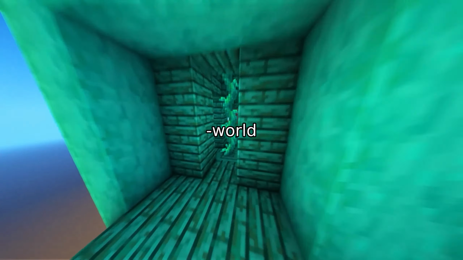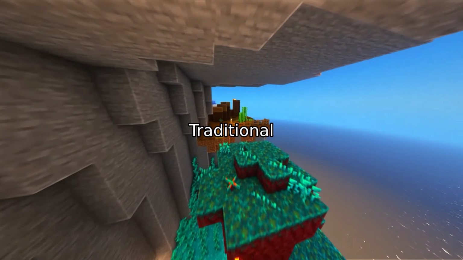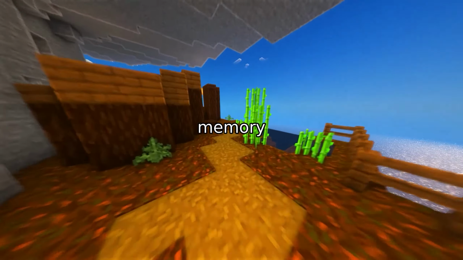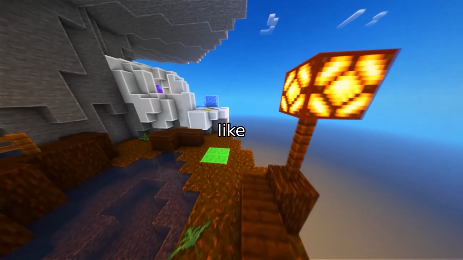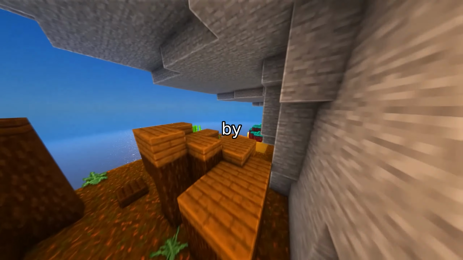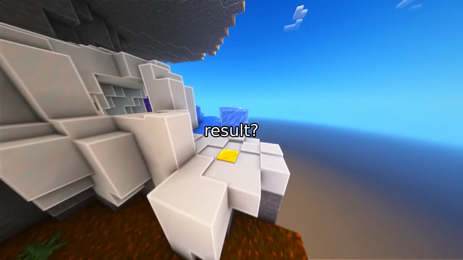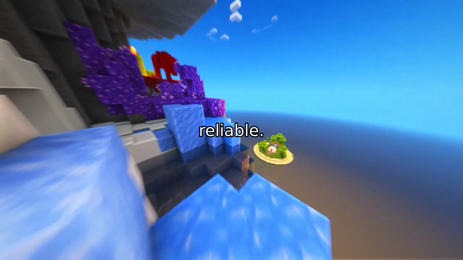So what does this mean for real-world systems? Think of a data center managing millions of tasks. Traditional models might look at numbers like CPU usage or memory load, but they miss the context, like why a spike happened or how different components interact. It's like trying to predict a storm by only measuring temperature, not wind patterns or humidity. The result? Predictions that are almost right, but not fully reliable.